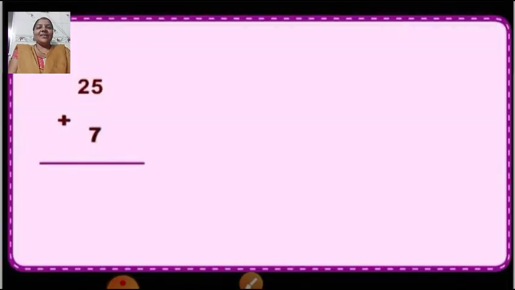So children, we'll do here one more addition. Can you all read the number? Yes, 25 plus 7. In the last period of maths, we have learnt 1 digit number addition. Now here, today, you are going to count forward and do the addition. So, children, use your fingers for counting numbers forward and we'll do this addition sum. So 25 plus 7.